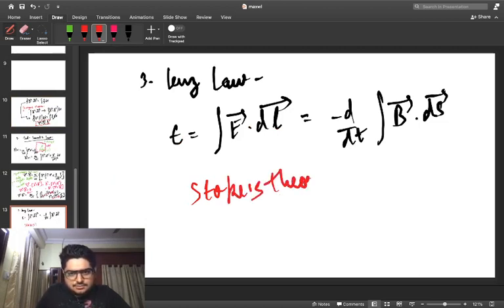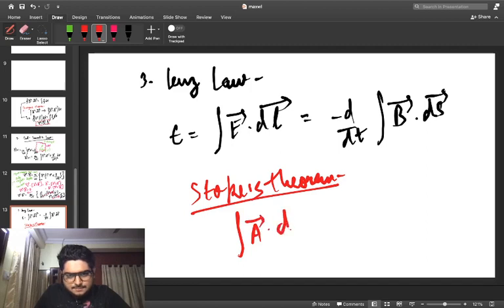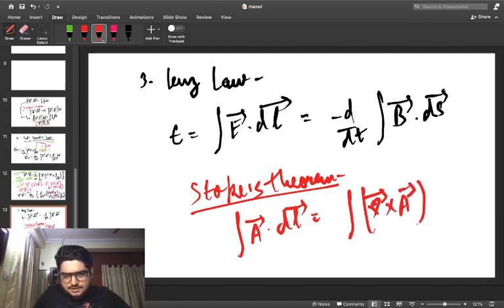Once again it states that if I want to convert a line integral in the form of a dot dl into a surface integral, it needs to be converted into ds, the differential of the area vector, and it becomes del cross, which is also referred to as curl, dot the ds vector. This is what I have to use here.